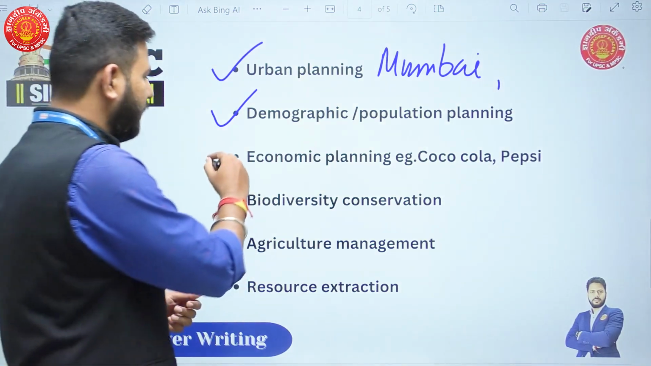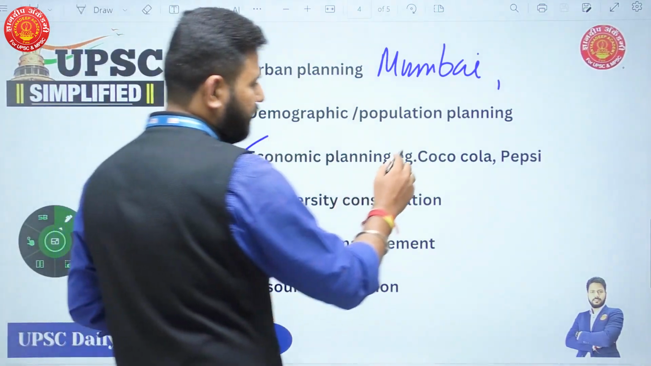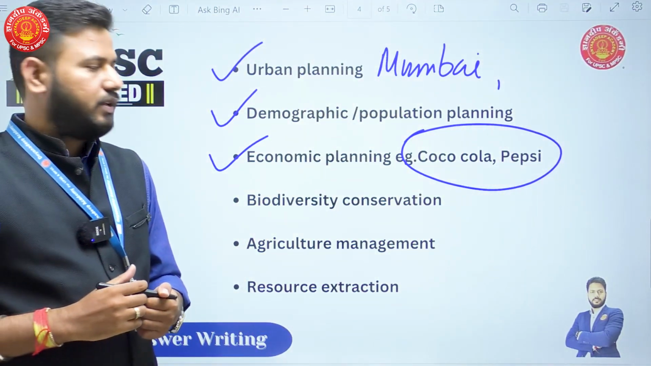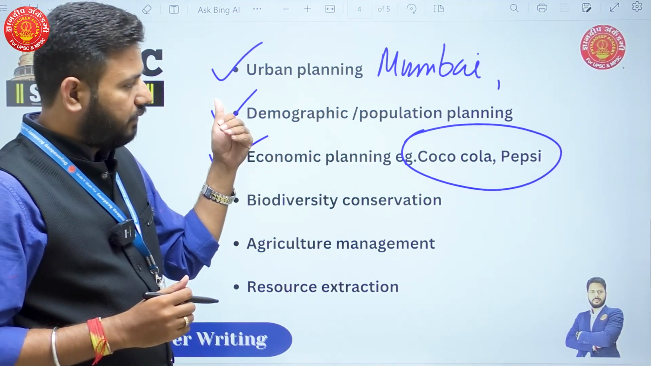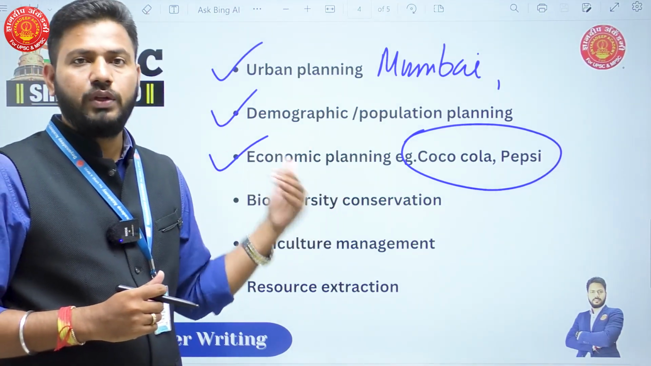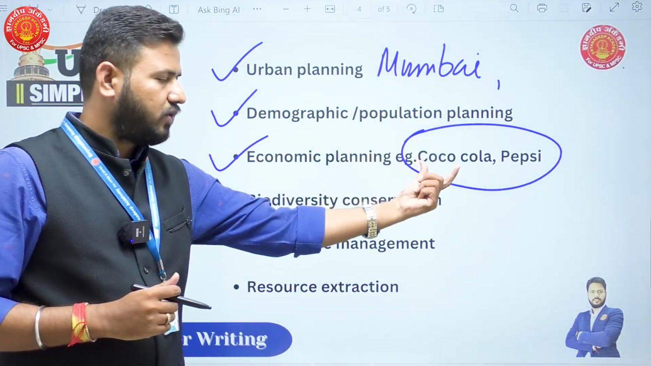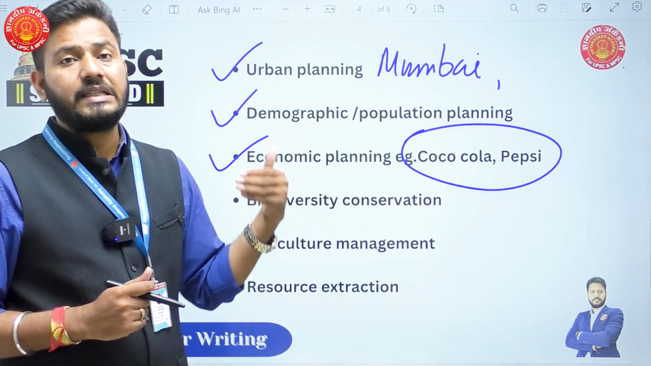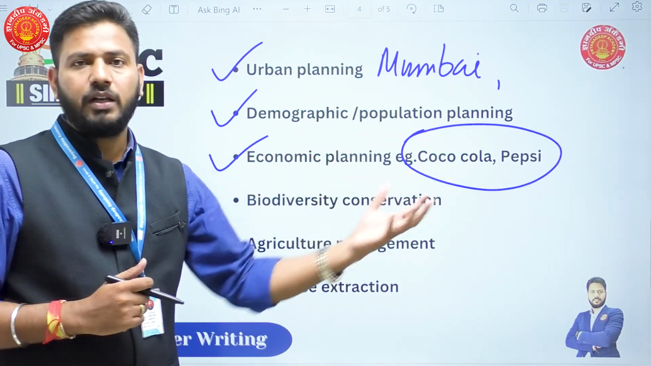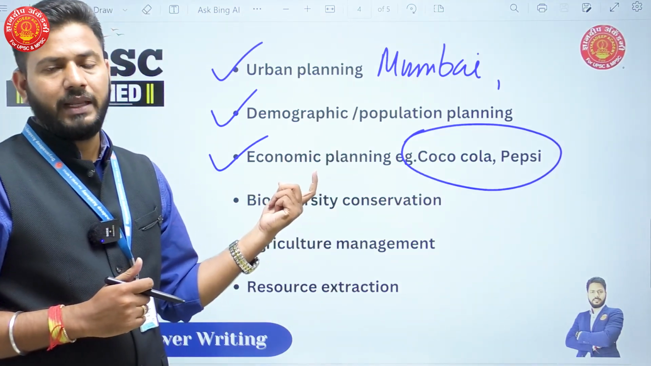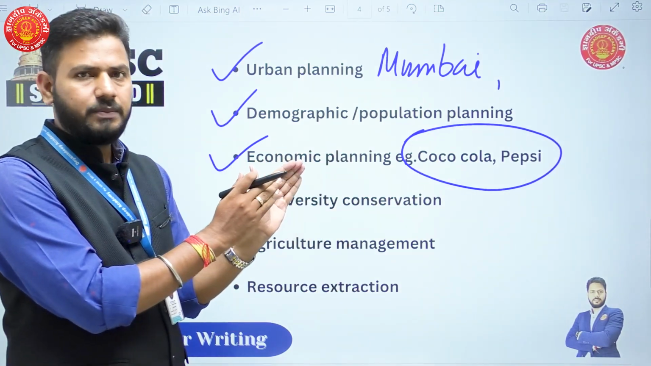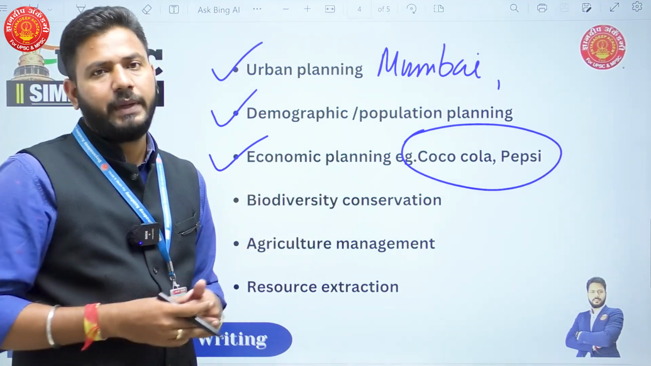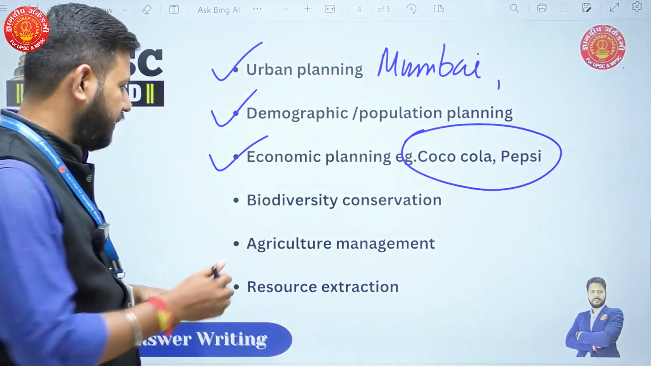Then economic planning. I always see these examples are very famous: Coca-Cola and Pepsi. When you're industrializing, how should you do it? Extraction of water, overuse of water, and how that unsustainably leads to other environmental problems, you can explain here in economic planning. It's not only about these two companies, but any other sector. A lot of pollution, how it is going to impact the environment negatively, that you can say.